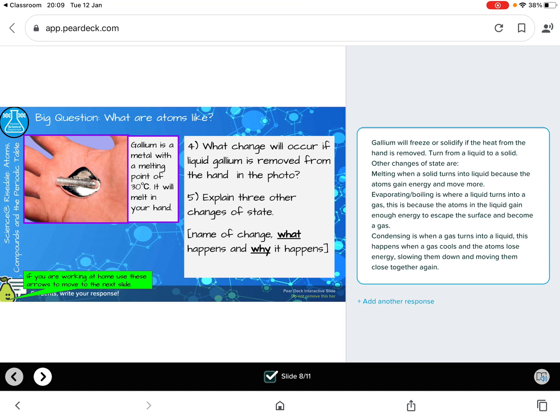So using those words from the previous slide: melting, when a solid turns into a liquid because atoms gain energy and move more. Evaporating or boiling is where a liquid turns into a gas. This is because the atoms in the liquid gain enough energy to escape the surface and become a gas. Condensing is when a gas turns into a liquid, and this happens when a gas cools and the atoms lose energy, slowing them down and moving them closer together. So this was quite a bigger answer.